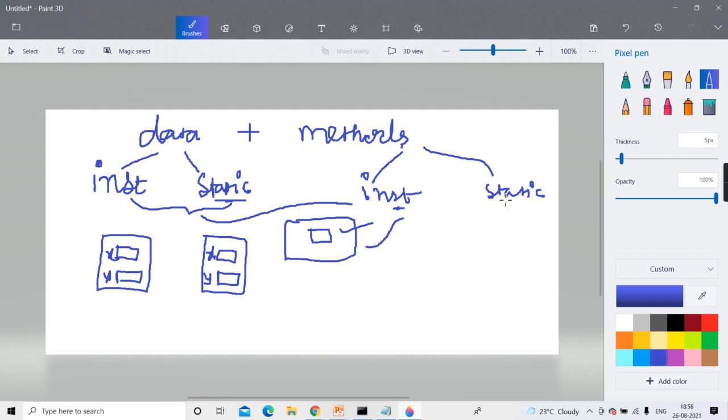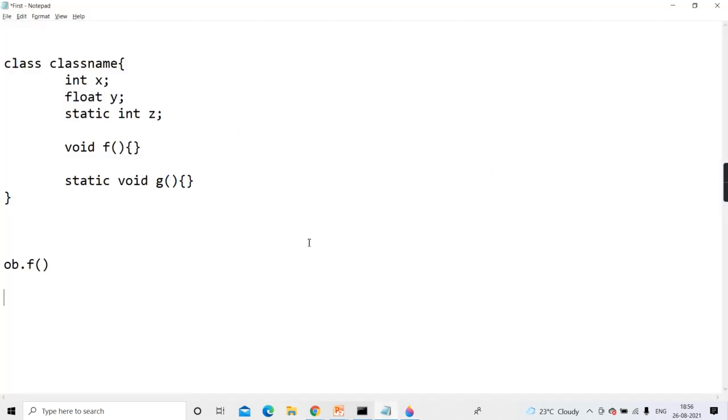It can only access static data. And to invoke that static method, there is no need of an object. You can directly invoke it by the class name. Always remember, whenever any method is invoked by attaching a class name dot method, immediately you have to recognize that it is a static method. And when you are invoking it via an object, it is which method? Instance method. Is it clear to you guys? Yes, sir.